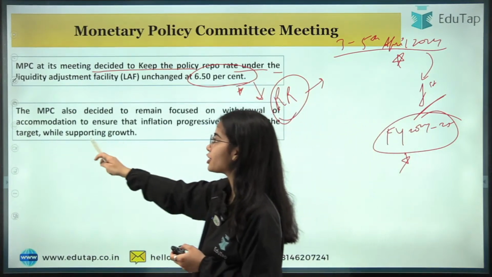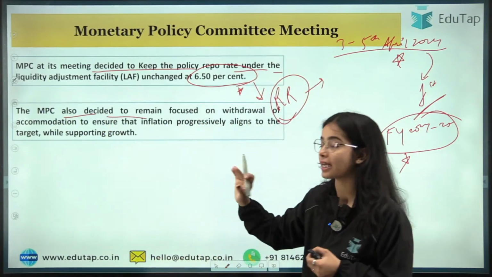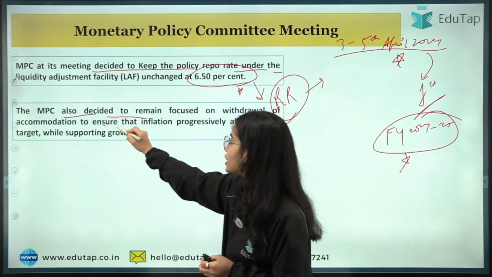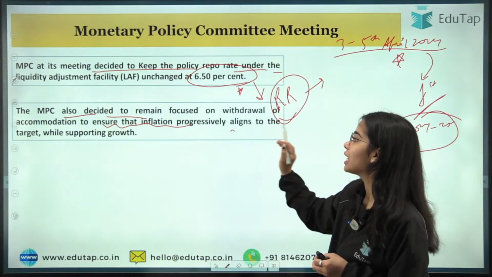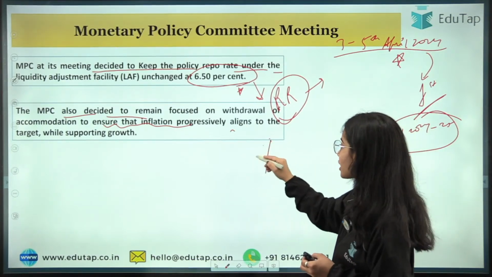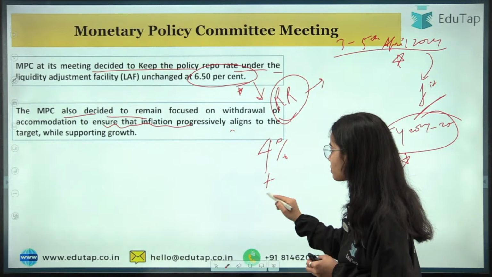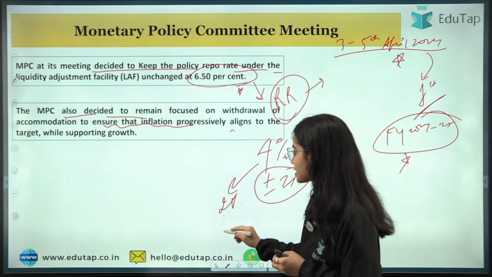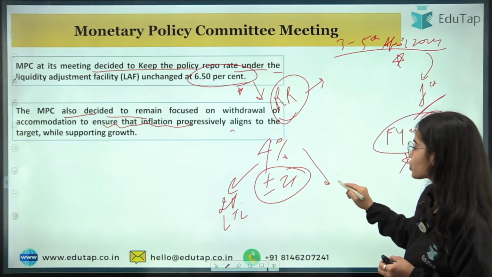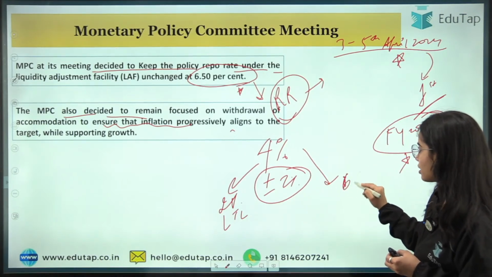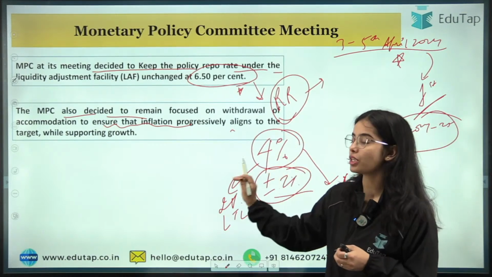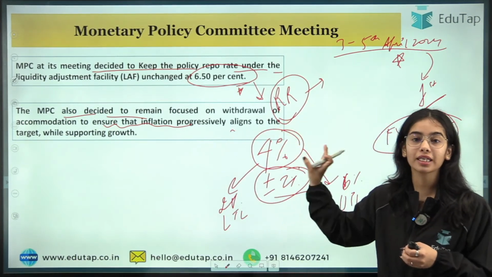As well, the MPC has decided to remain focused on withdrawal of accommodation to ensure that inflation progressively aligns to the target. The target is 4%, and the range is plus minus 2%. That is, inflation should not go below 2%, the lower tolerance limit, and should not go above 6%, the upper tolerance limit. Okay, so inflation progressively aligns to the target, that is 4%.